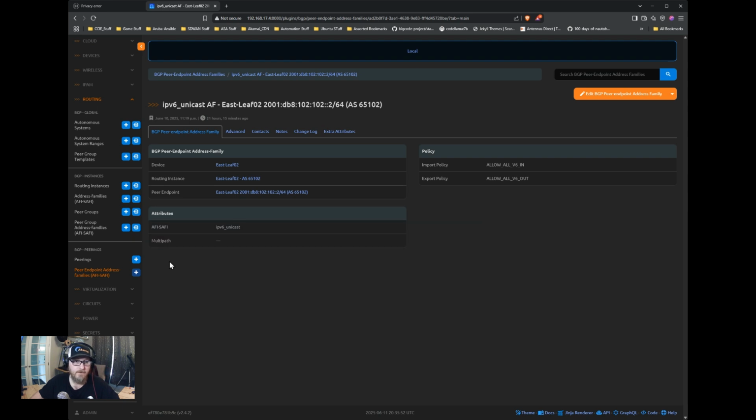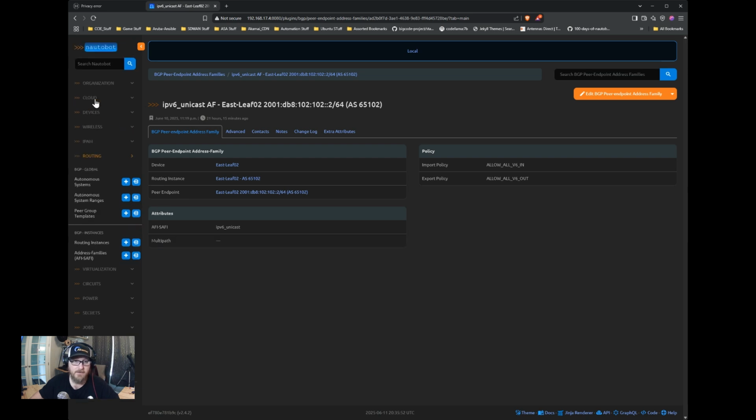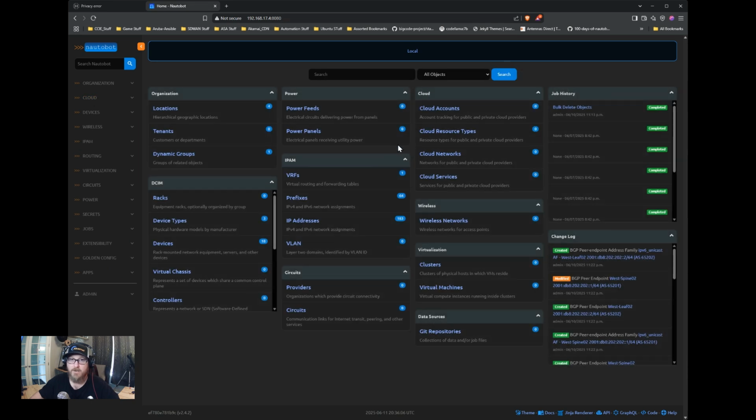Okay, so this has been quite a few things just to get this set up, but everything should now be configured in Nautobot, and then we can create the queries to pull this information out.